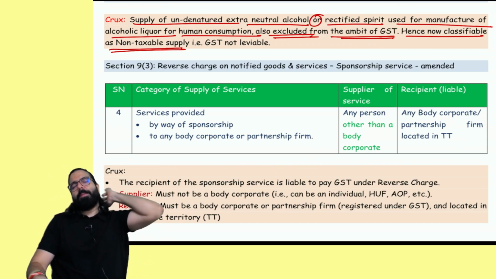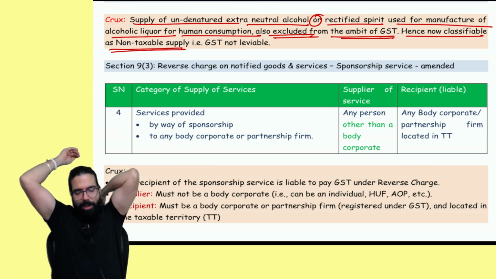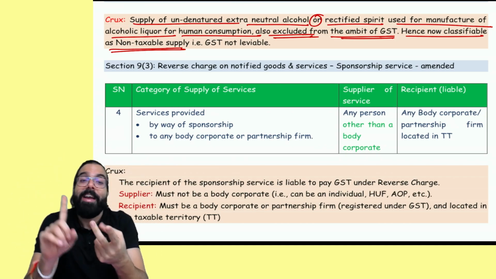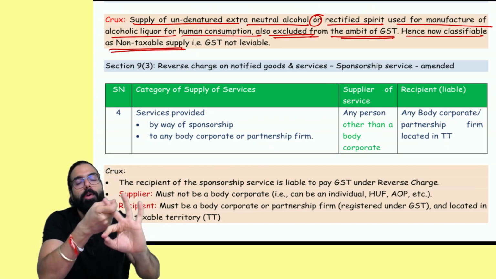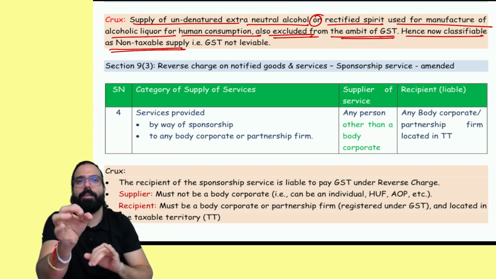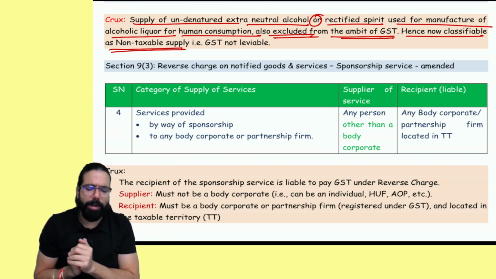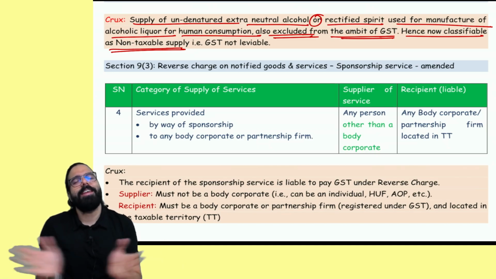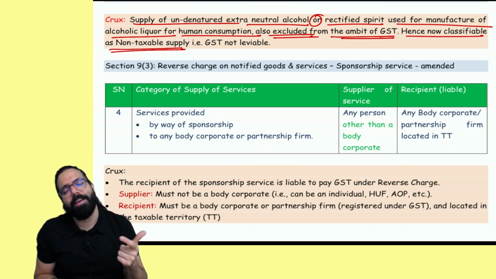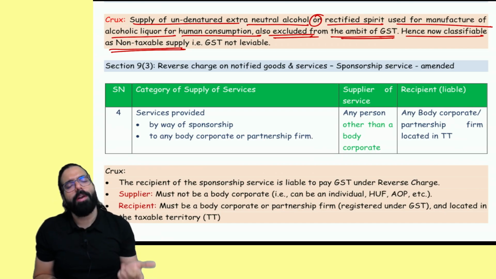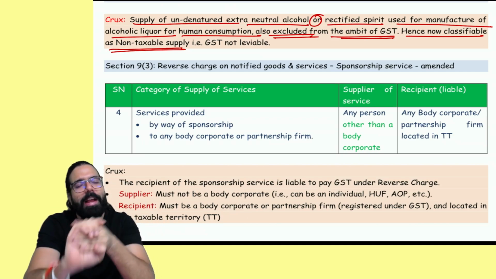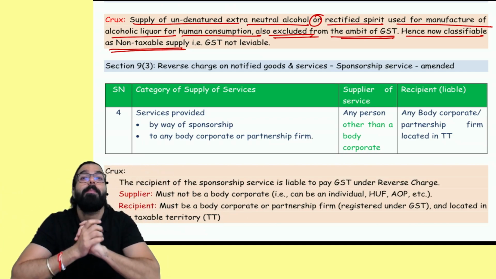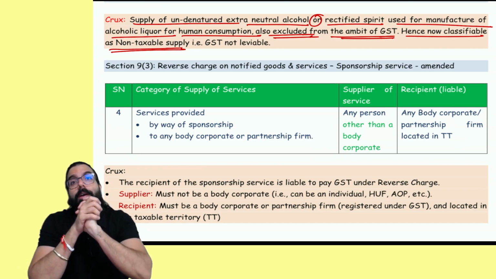Now under non-taxable supply under GST, first thing, alcoholic liquor for human consumption was already there. HP man was already there. So HP man, high speed diesel, petroleum crude, motor spirit, aviation turbine fuel and natural gas was already there. Now they have told, undenatured extra neutral alcohol or rectified spirit, which I am supplying so that you will use it to make alcoholic liquor, I will also not charge you GST, because that also becomes non-taxable.